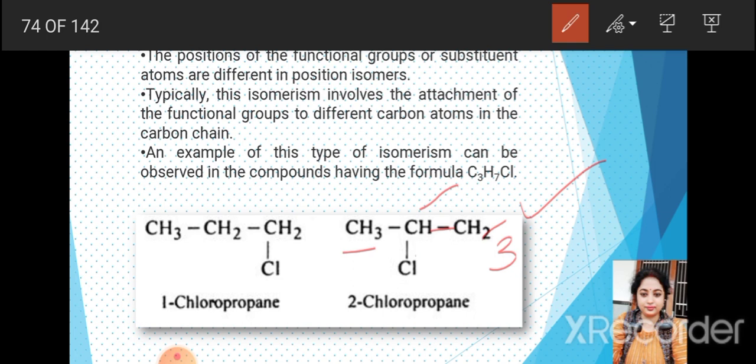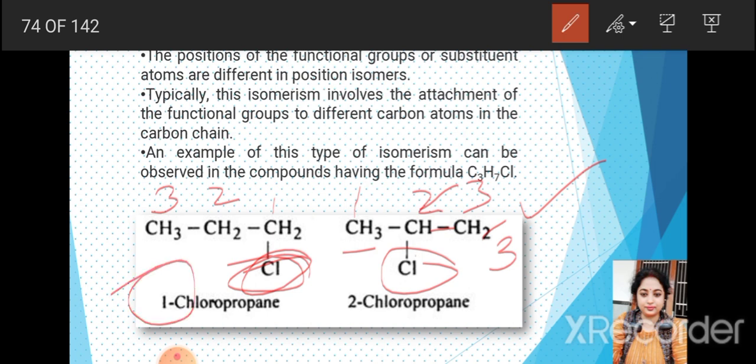Okay. Here we can see that if we start the numbering from this place, we give the lowest number to this functional group, and from any side we can do the numbering. Now you will get two different names for the same formula. One is 1-chloropropane; 3 carbons are here, so prop will be the root word. So 1-chloropropane, and the second is 2-chloropropane. So we can see the change of position of the functional group. In the first it was on the first carbon, in the second on the second carbon, and only two possible isomers are here.